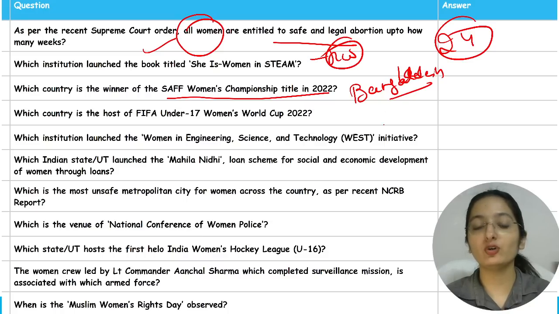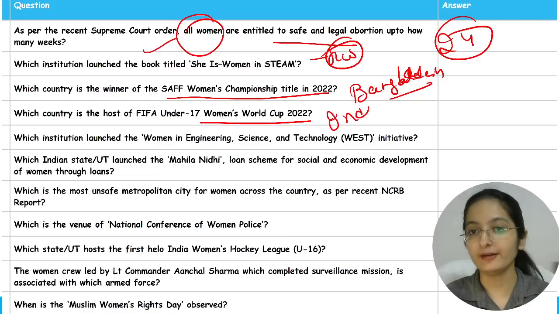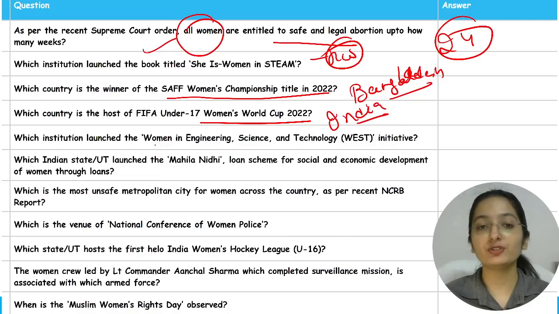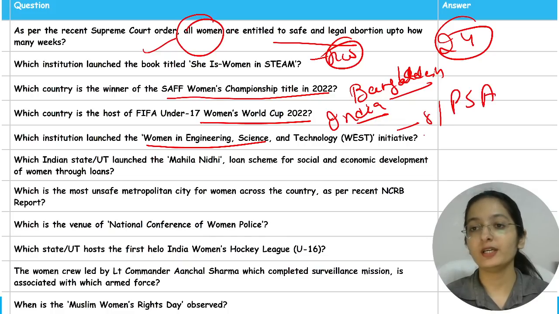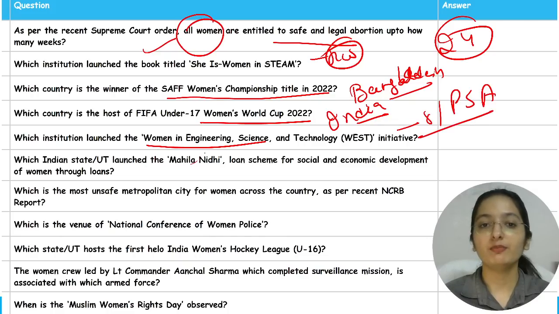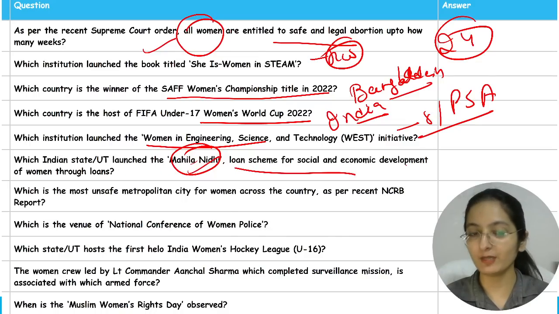Which country is the host of the FIFA Under-17 Women's World Cup 2022? India. Which institution launched the Women in Engineering, Science and Technology initiative? Office of the Principal Scientific Adviser. Which Indian state launched Mahila Nidhi, the loan scheme for the social and economic development of women?